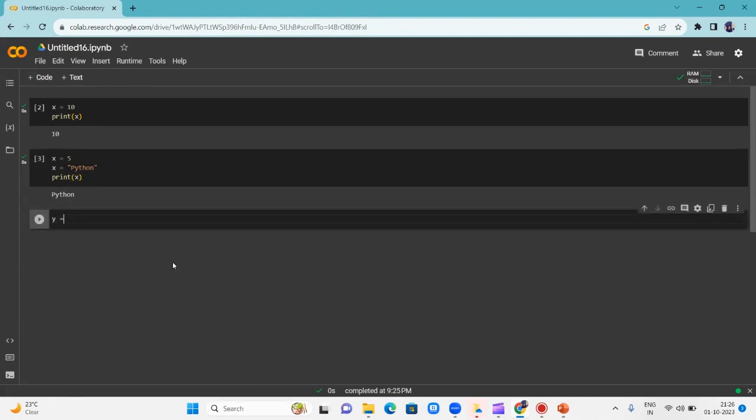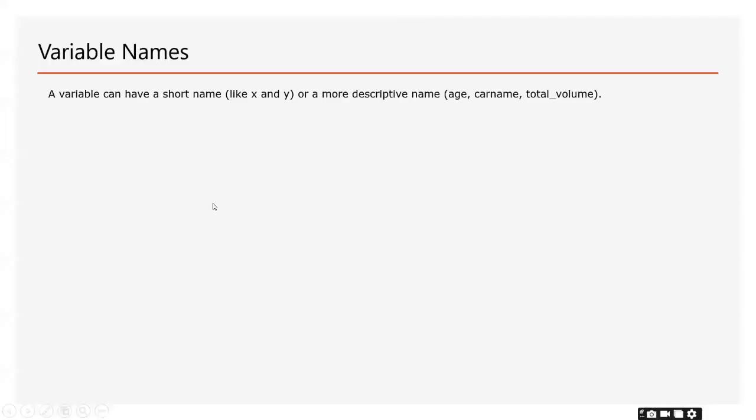I can give y is equal to 5, z is equal to 5.5, and a is equal to Python. So it can basically store integer, float and string as well.